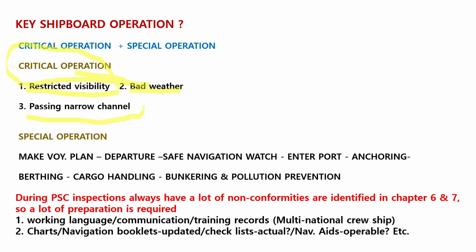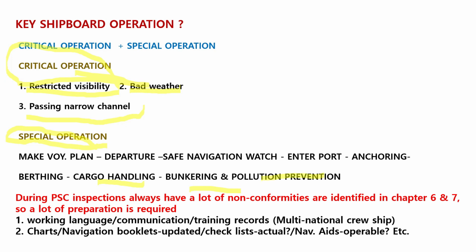So when preparing for a critical operation, all the steps should be kept in mind and you have to operate very carefully. Then what is a special operation? Special operations include making the voyage plan, departure, safe navigation watch, anchoring, berthing, cargo handling, bunkering, and pollution prevention.